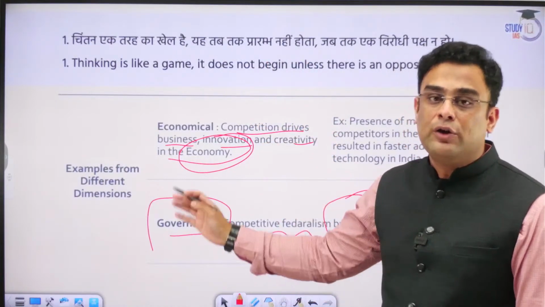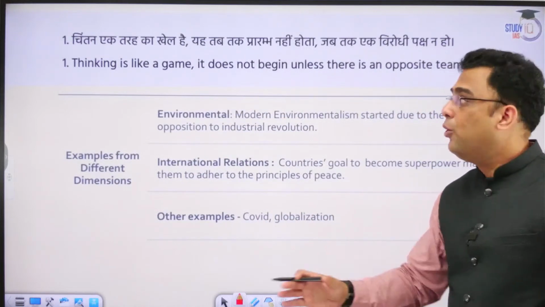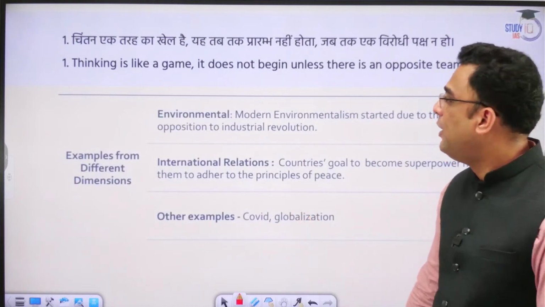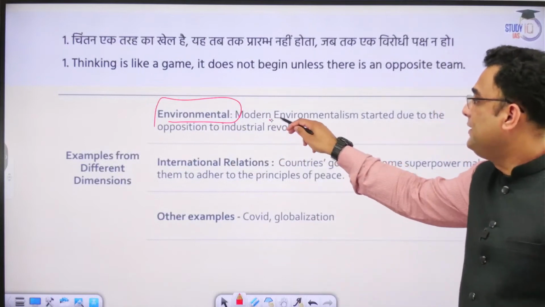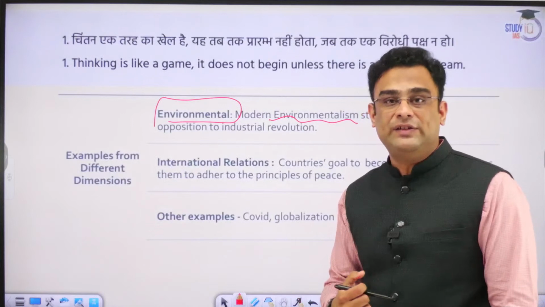So this is a wide array of examples that we can give regarding how the wisdom of the topic is relevant. The same can be mentioned about the environmental aspect also. Modern environmentalism, the green politics of today, how and where does it originate?